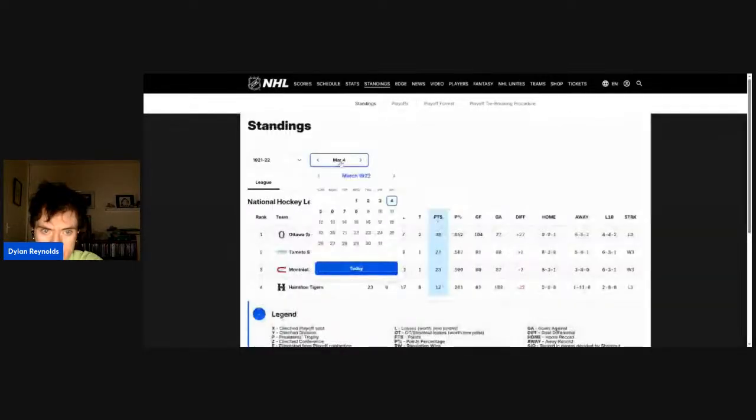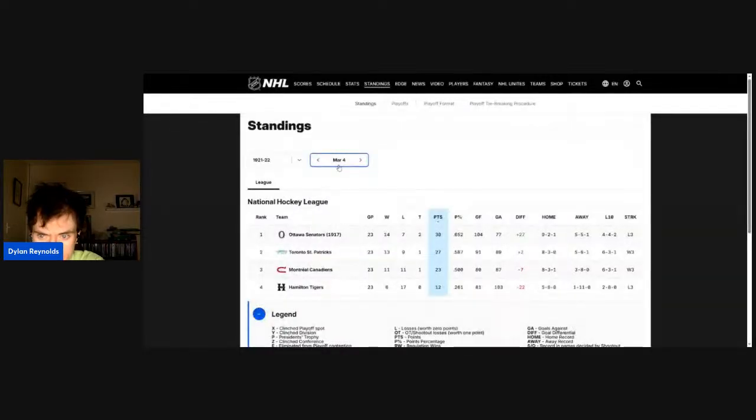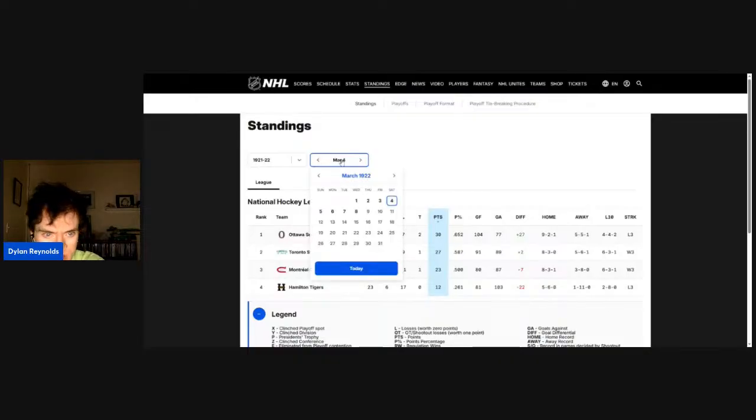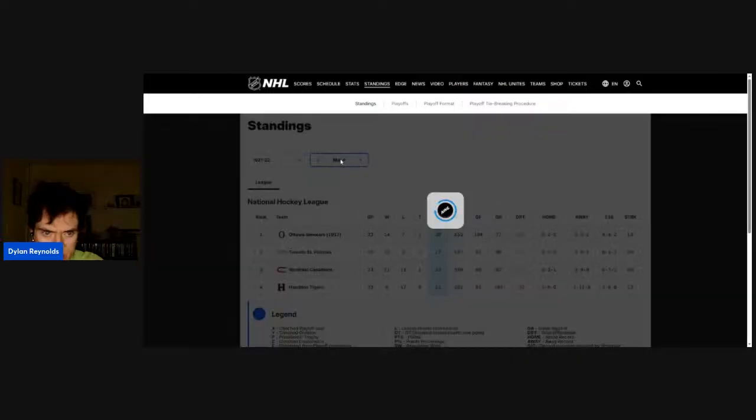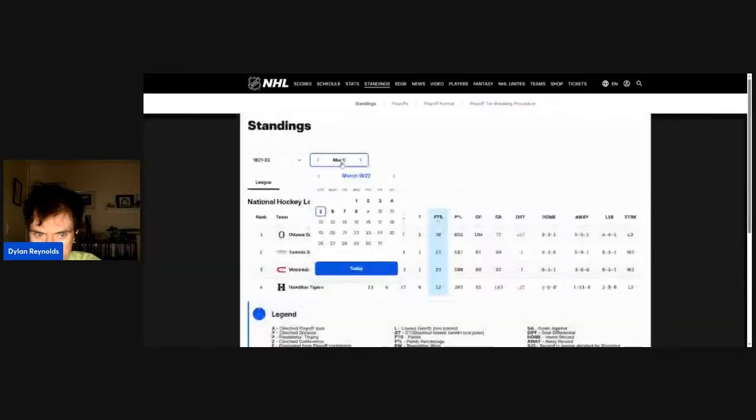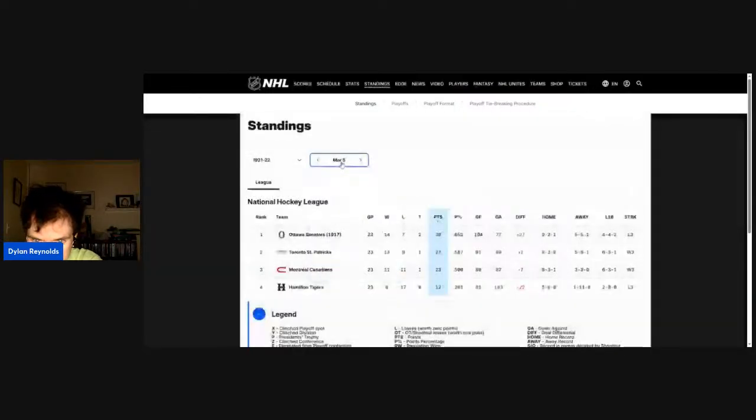Saturday, March 4th, 1922, and that's win number 13 for them. That's a 3-game winning streak, the longest winning streak since the 1920-1921 season. And that's 27 points on the season, and that's 89 goals against. So that is Sunday, March 5th, 1922, no change there.